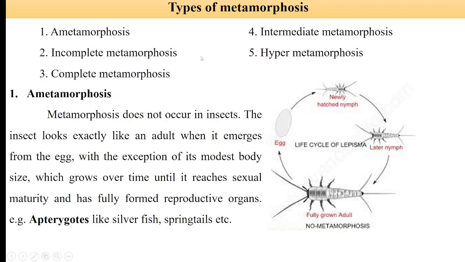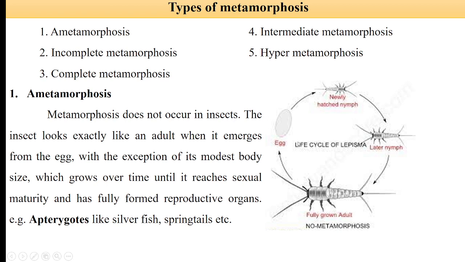Coming to the types of metamorphosis, in different types of insects, metamorphosis may be of different types. First is ametabolous, where a means absent, so here metamorphosis is completely absent. We know that primitive orders like Thysanura, Collembola, Diplura, and Protura are included under Apterygota insects.